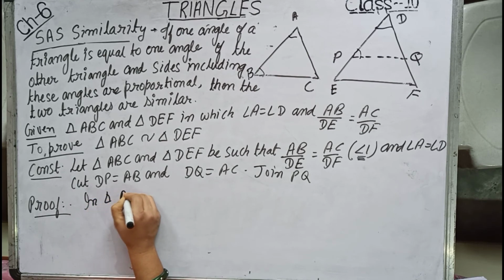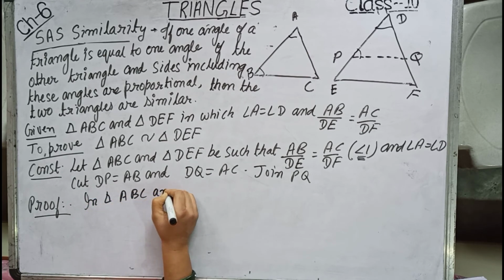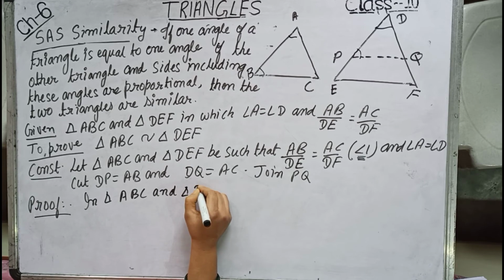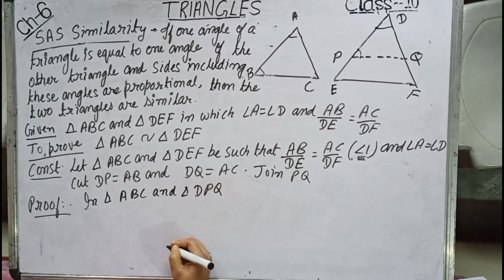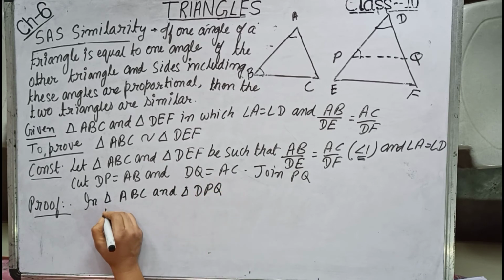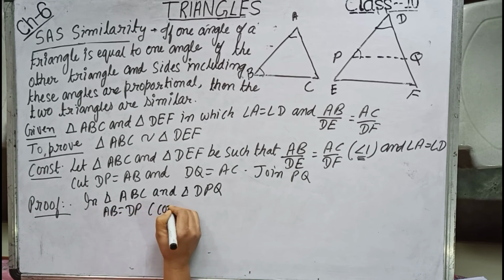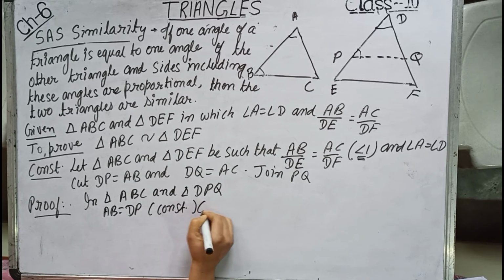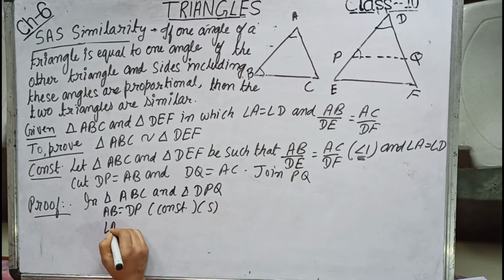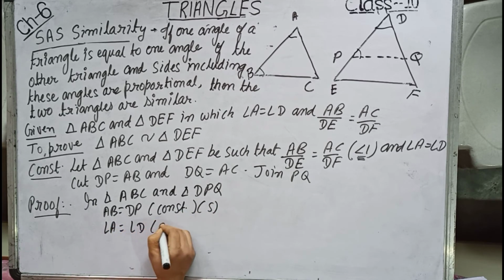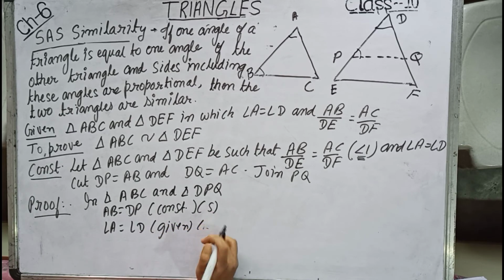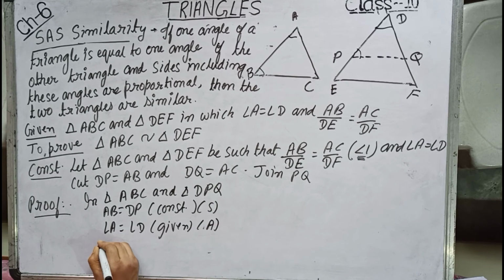In triangle ABC and triangle DPQ, AB equals DP by construction, angle A equals angle D given, and AC equals DQ by construction.